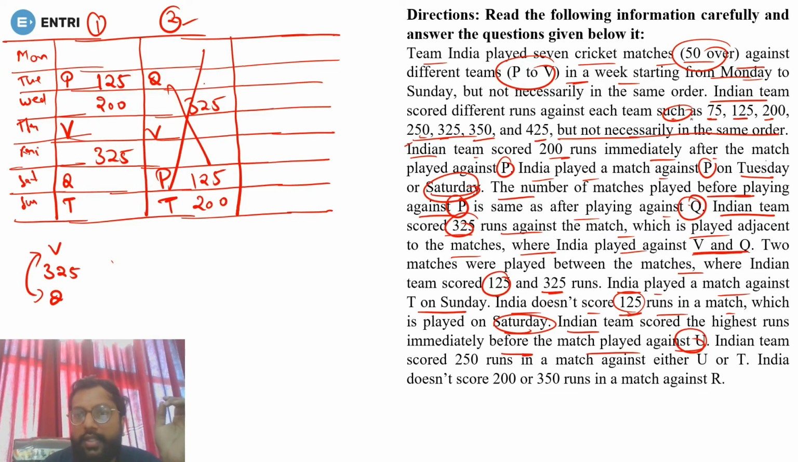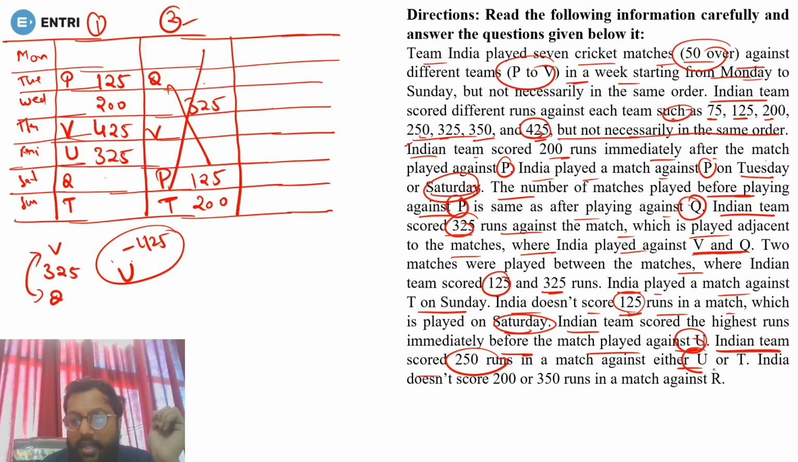So the highest run is what? 425. So it must be immediately before U. If you are putting 425 here, U can't be here, because just before U it must be 425. If you put 425 here, U can be here, that is possible, but after that it is not possible. So 425 will be here and U will be here. Done. Okay. Next. India team scored 250 runs in a match against either U or T.